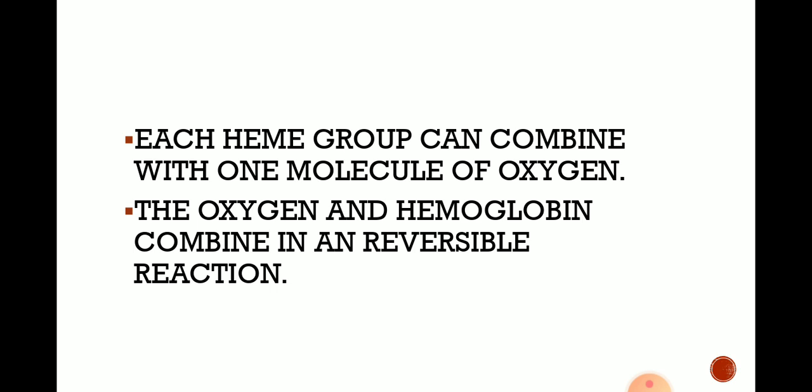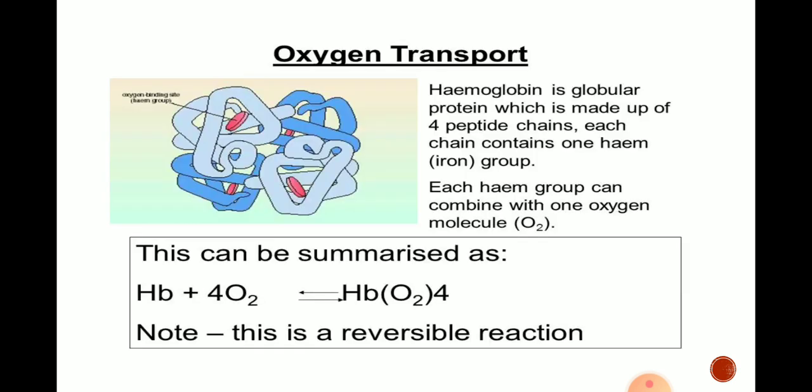The oxygen and hemoglobin combine in a reversible reaction. Oxygen plus hemoglobin gives oxyhemoglobin. Oxyhemoglobin, in the reversible reaction, changes to deoxyhemoglobin. Oxygen transport, see the picture. Hemoglobin is a globular protein made up of 4 peptide chains. Each chain contains 1 heme group, an iron group.